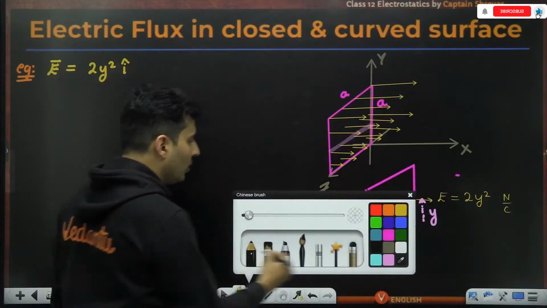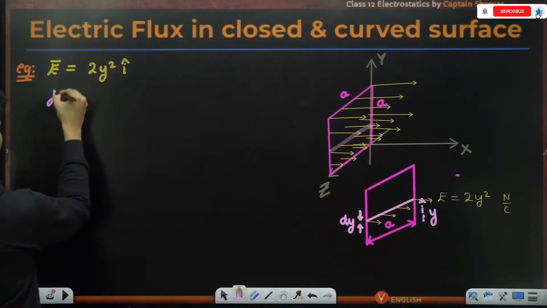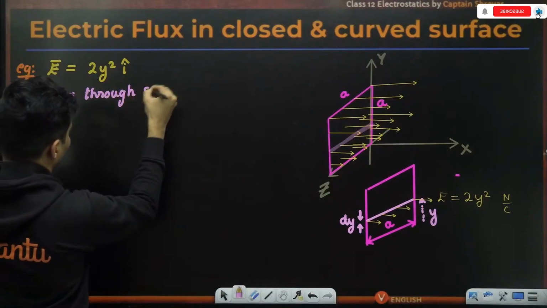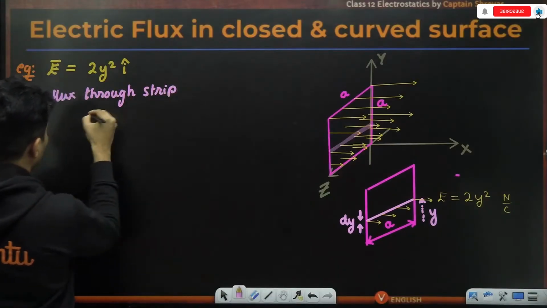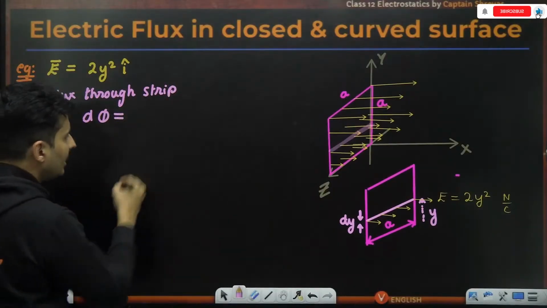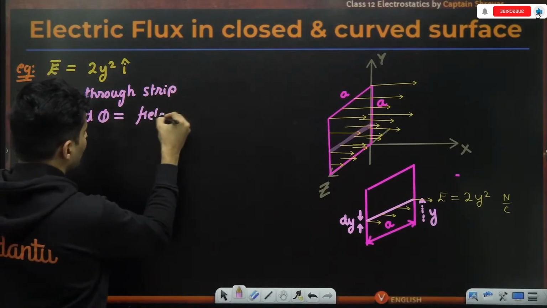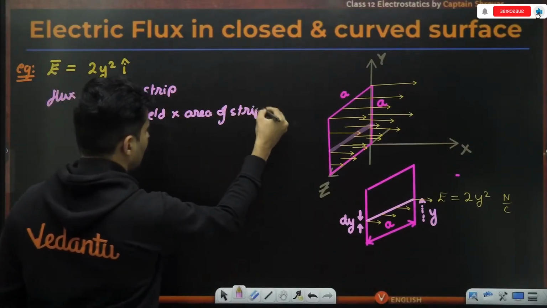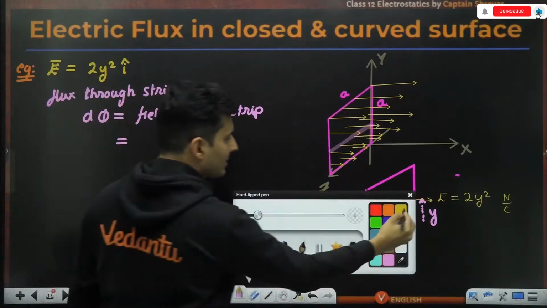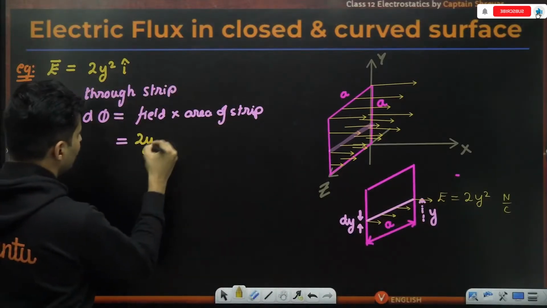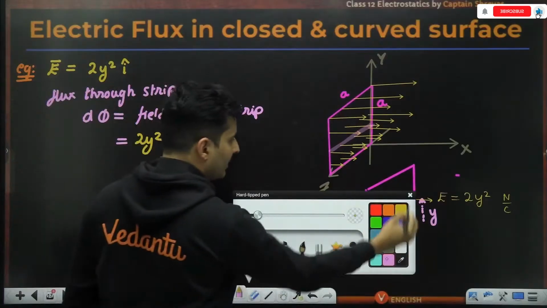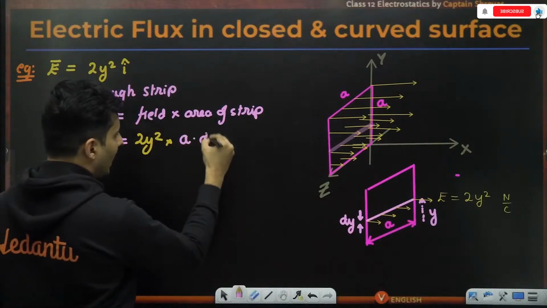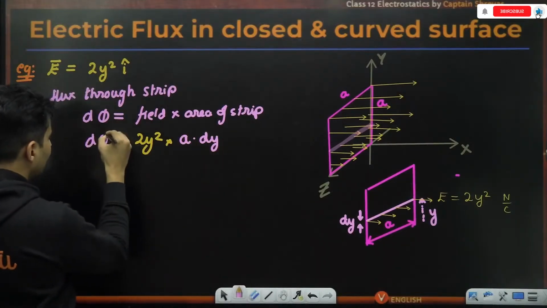So why not calculate the flux through that particular strip? The flux through that strip will be d phi. It will be nothing but the field multiplied by the area of that strip. The field at that place is 2y square. The area of that strip is height into length. Length is basically a, height is nothing but dy, so that is d phi.